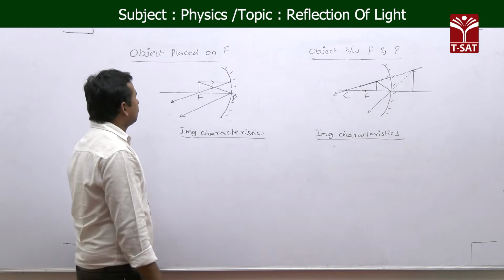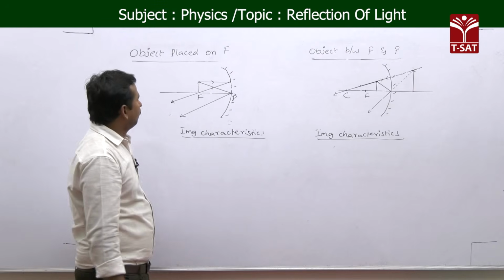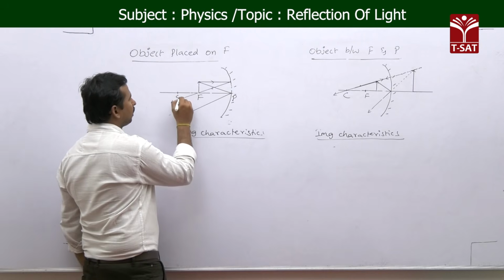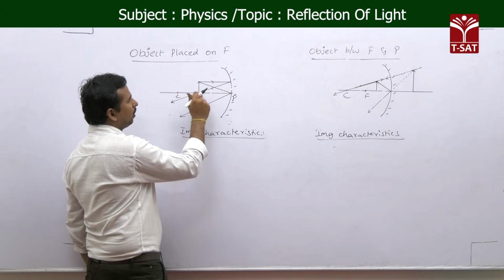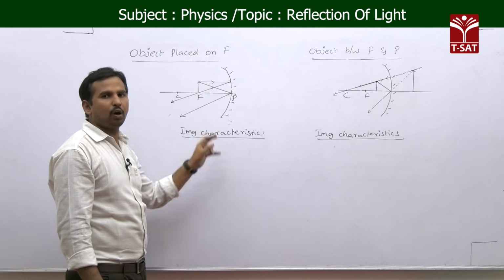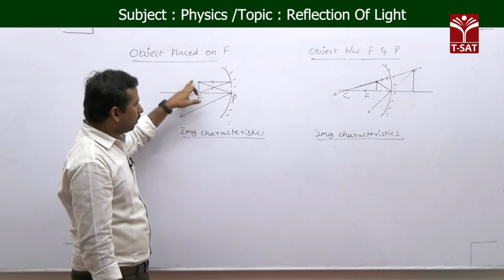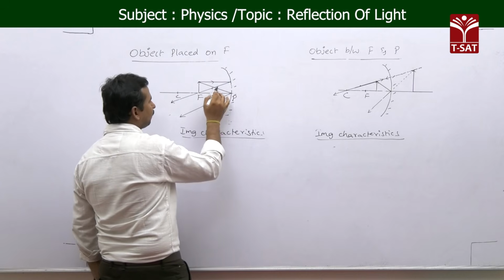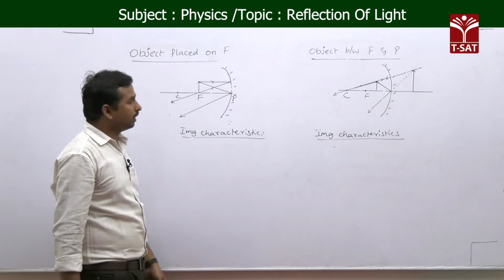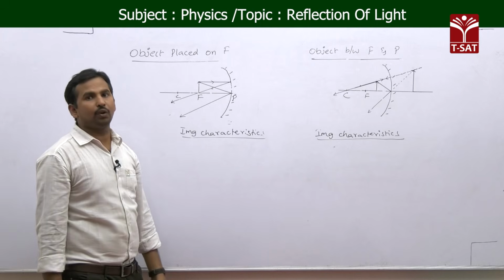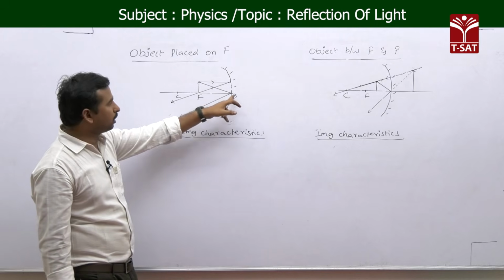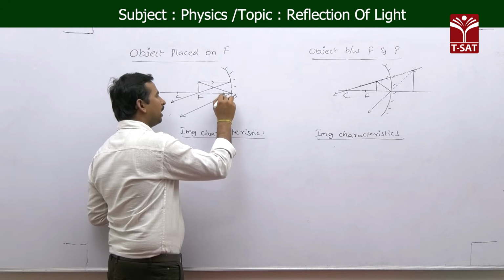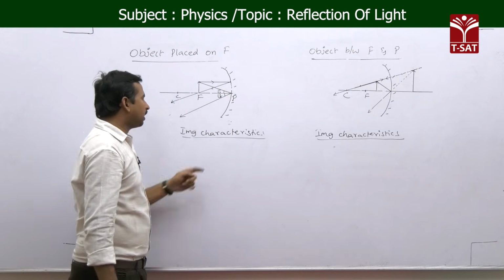Now we will see the next position, the fifth position, where the object is placed further closer. Previously we took it in between C and F, now we are taking it on the principal focus. If the object is placed on the principal focus, following rule 1, the light ray passes parallel to the principal axis, and after reflection passes through the principal focus. For the second light ray we follow rule 4: the light ray incident on the pole of the mirror reflects making angle of incidence equal to angle of reflection.